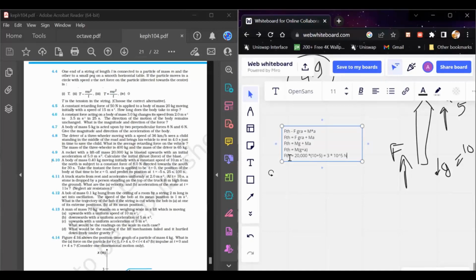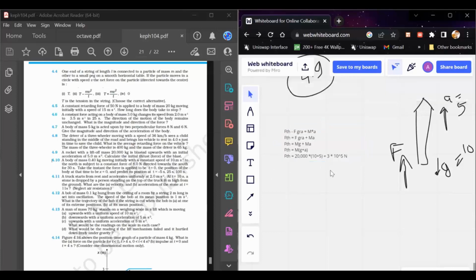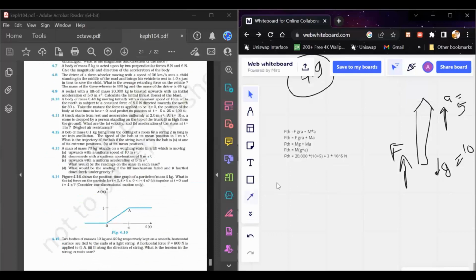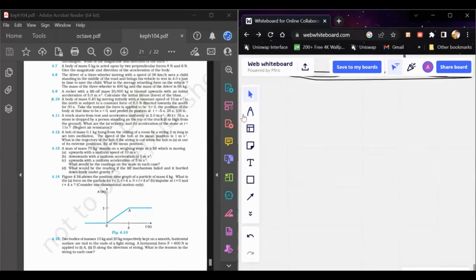Yeah, so this much force is the initial thrust that is required to move it in the upward direction with an acceleration of 5 meter per second square. All right. So this is about this question, and now we move to the next question, 4.10.